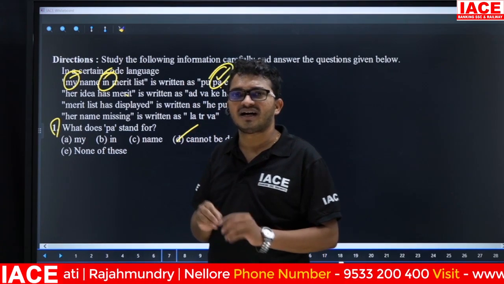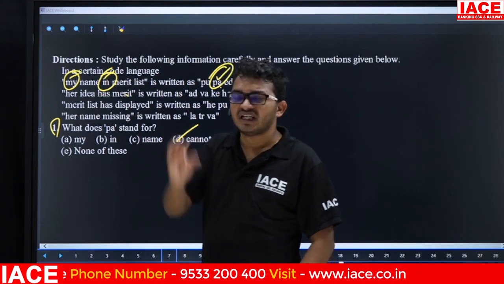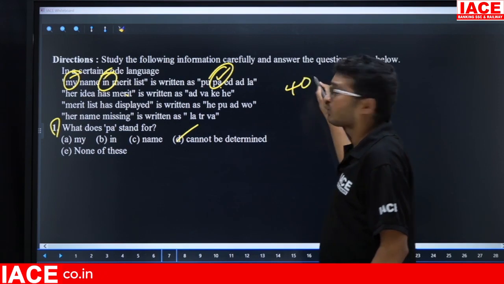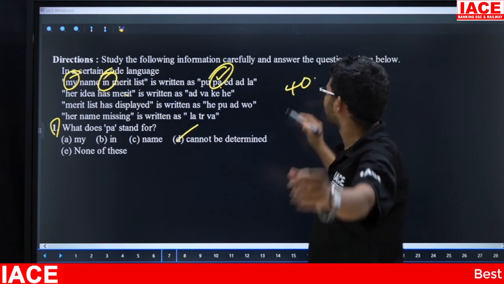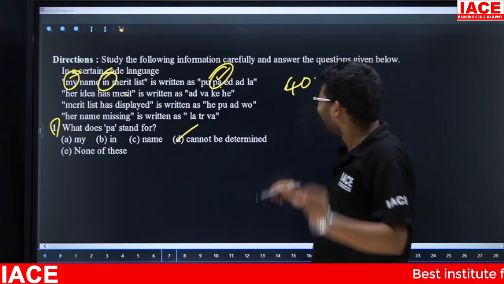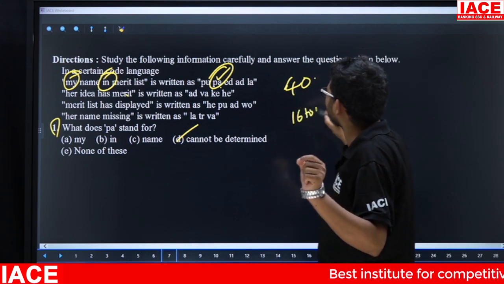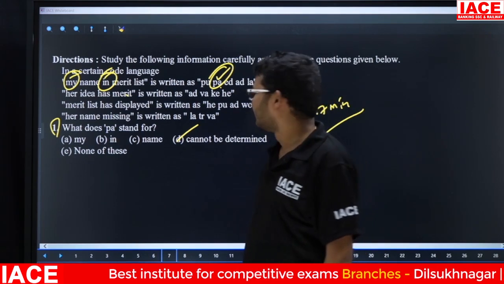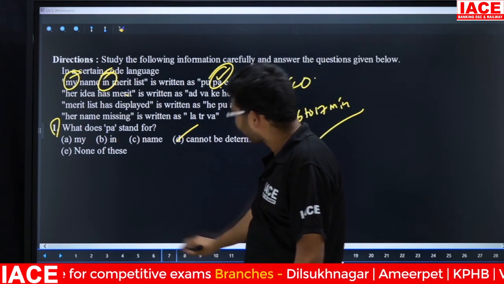If it is IBPS, RRB, or SBI PO prelims, out of 40 questions, to solve 40 reasoning questions, hardly it will take 16 to 17 minutes if you have good practice. Yes. Next, suppose friends, go for the next question.